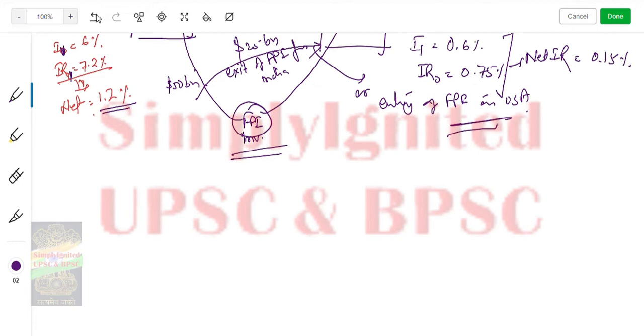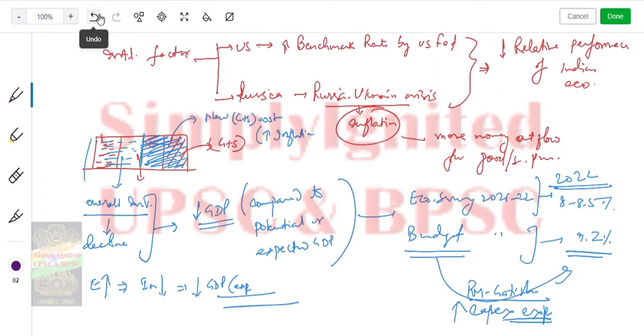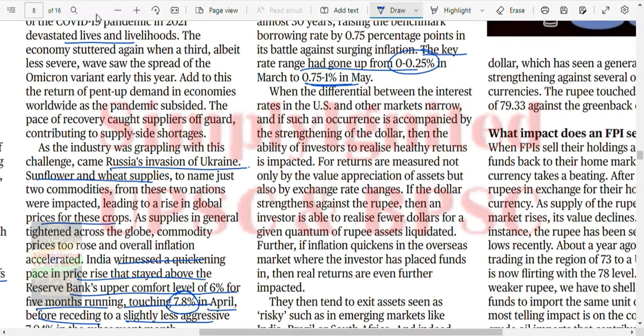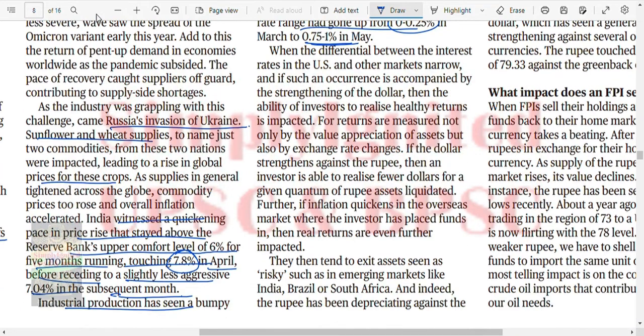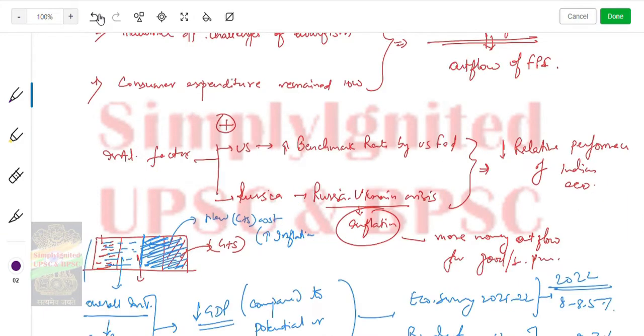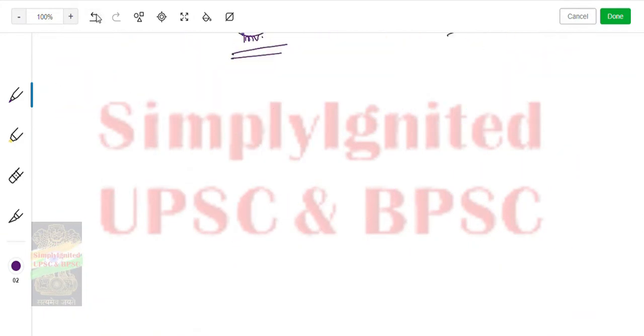So two factors are there. I just explained you because it's a very important article, right? Now let's see what is the difference between interest rates in US and other markets when narrow. When the differential is narrow, if such an occurrence is accompanied by strengthening of dollar, then the ability of investor to realize healthy returns is impacted. For returns are measured not only in value of appreciated asset but also the exchange rate changes. If dollar strengthens against rupee, so one more factor is trade factor.